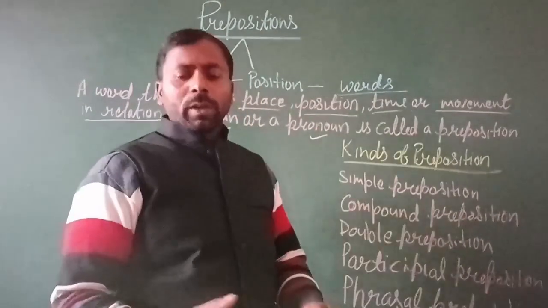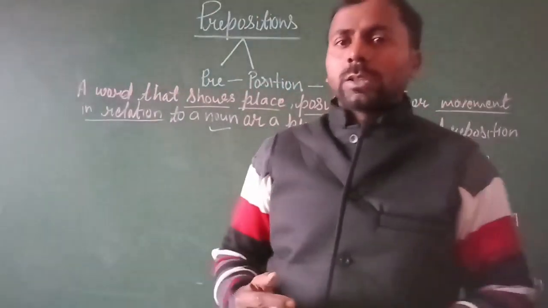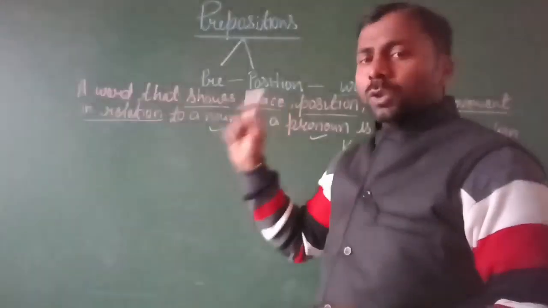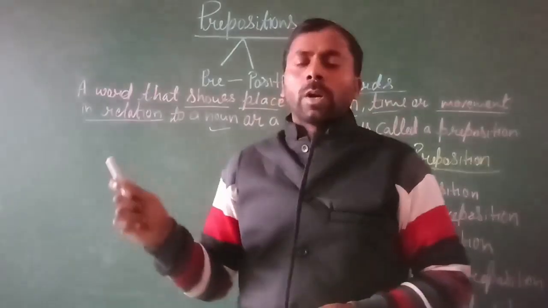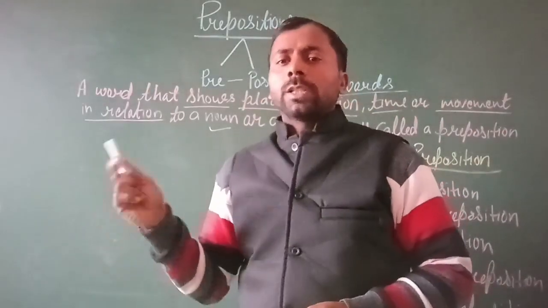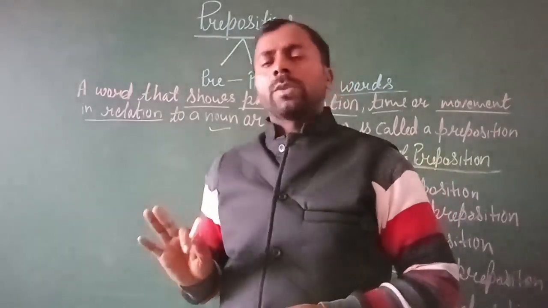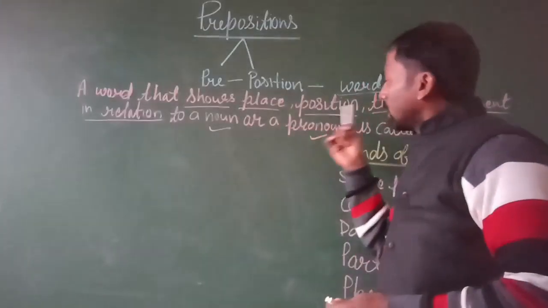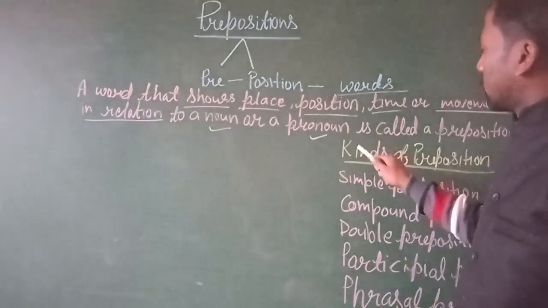Clear? So simply we can say that it is a word or group of words that shows the relation between a noun or pronoun and another word in a sentence. It's the simple definition of the preposition.